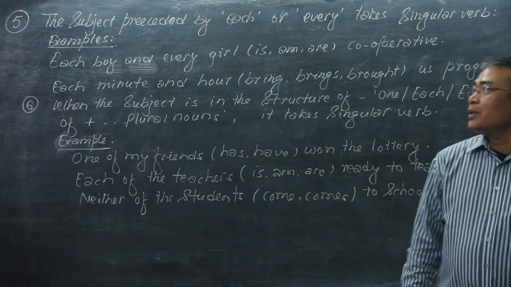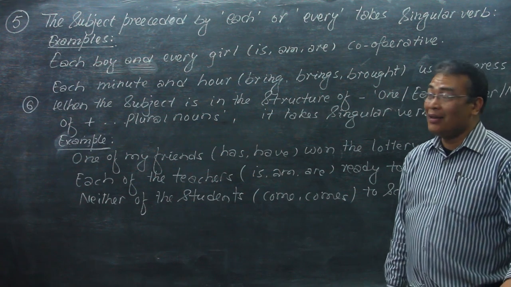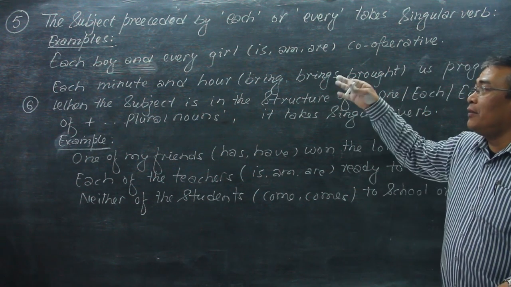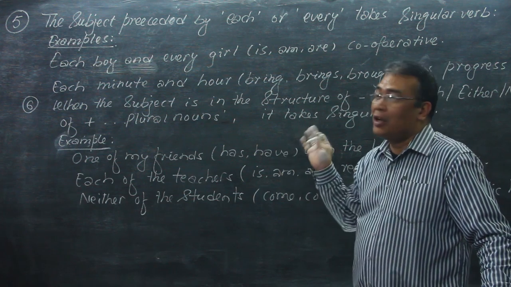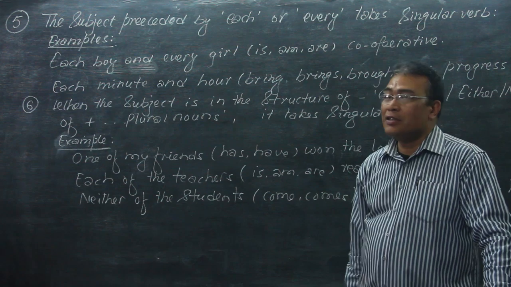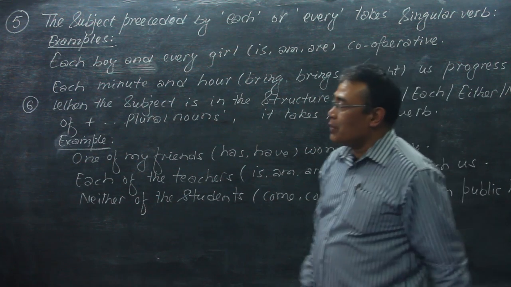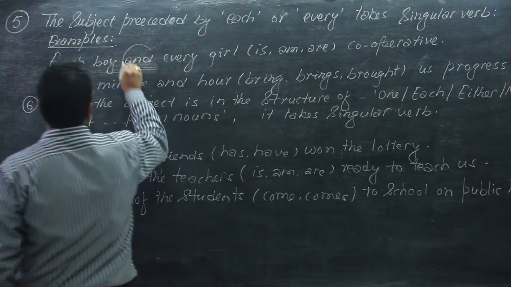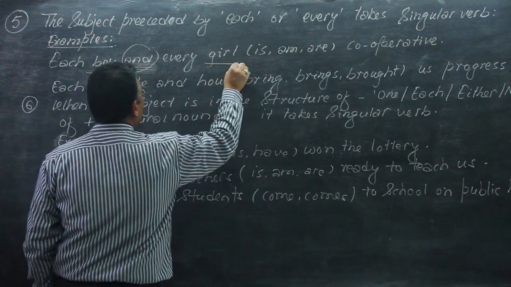Now again, the two subjects are combined with "and", but this time we have a different example or different conditions. The two subjects are combined with "and" here, boy and girl.